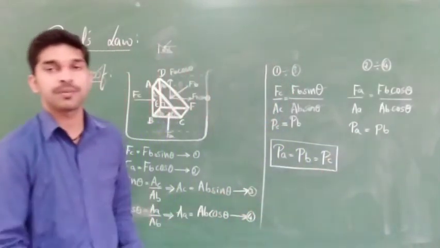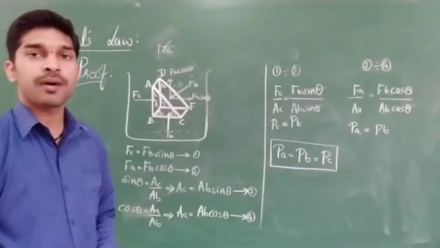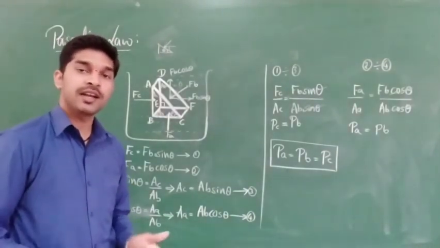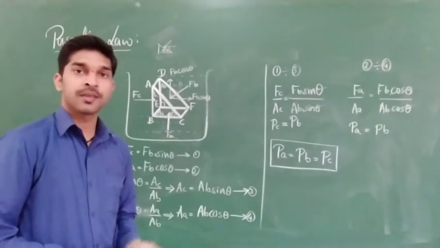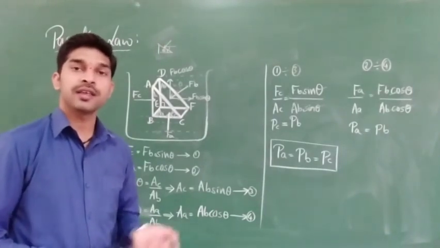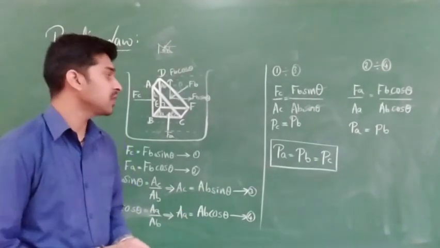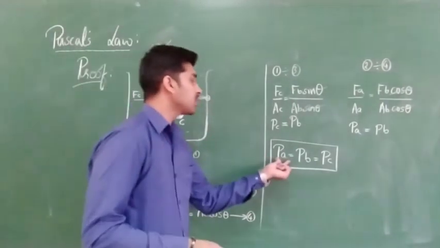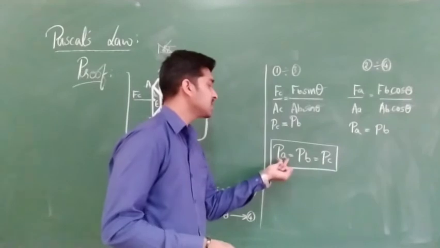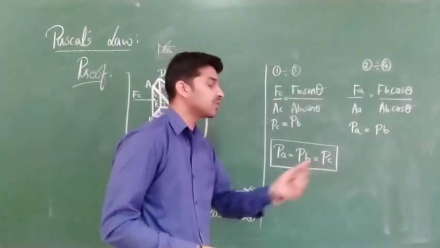Whenever an external pressure is applied on any part of the fluid which is contained in a vessel, then the pressure is transmitted equally and undiminished in all directions. From that definition we got all the pressure values are the same. PA is equal to PB is equal to PC.